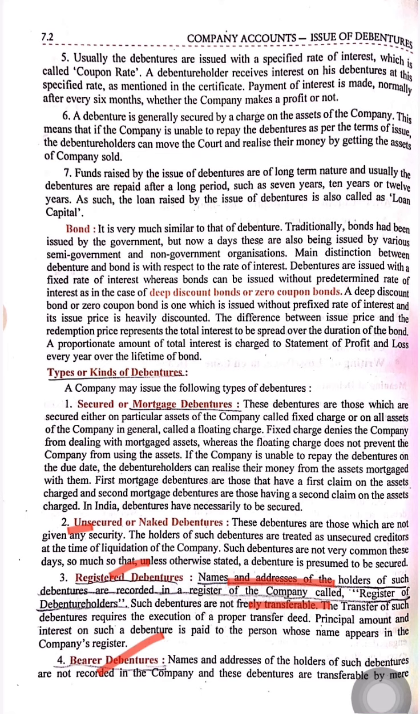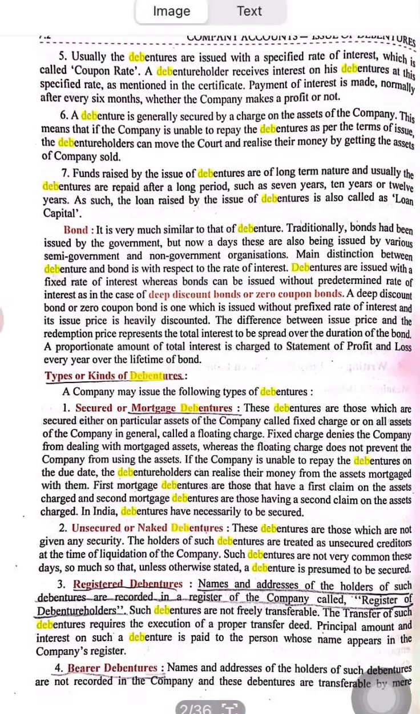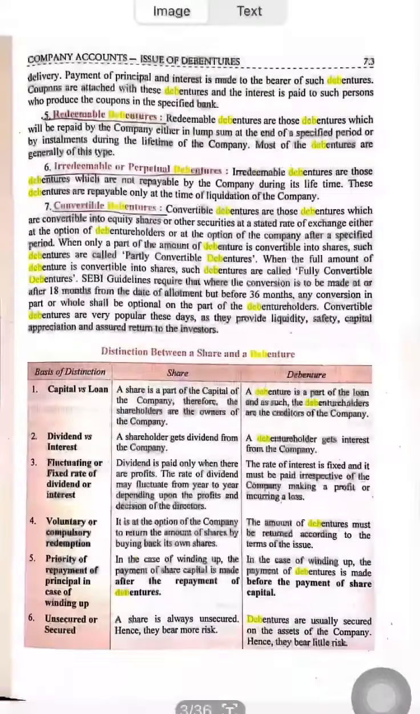Bearer debentures are those debentures in which no name of any debenture holder is registered. Okay, and these types of debentures are easily transferable.